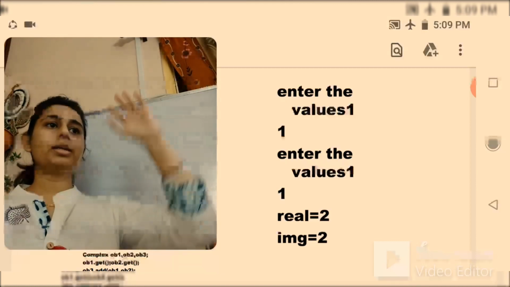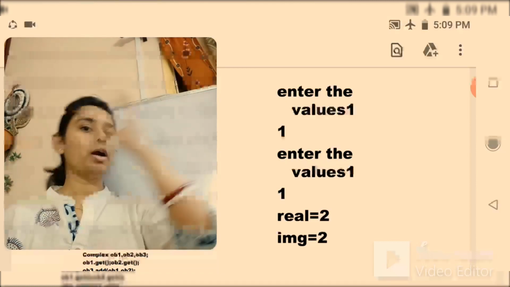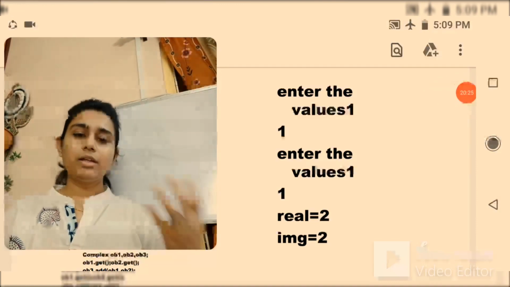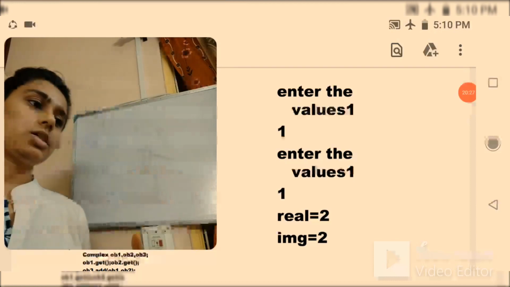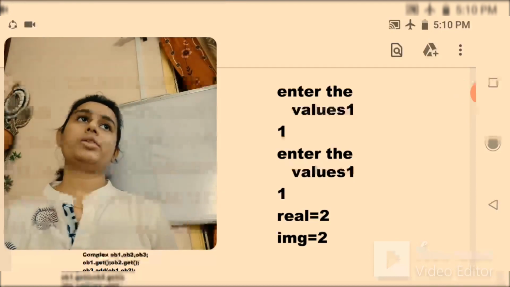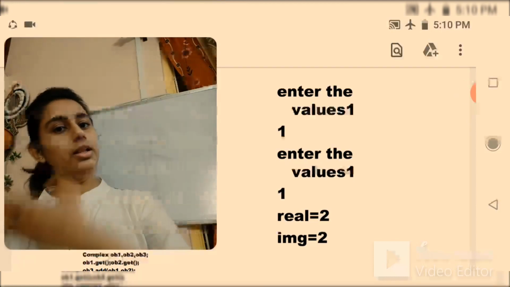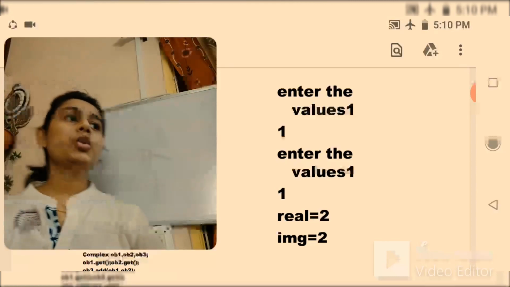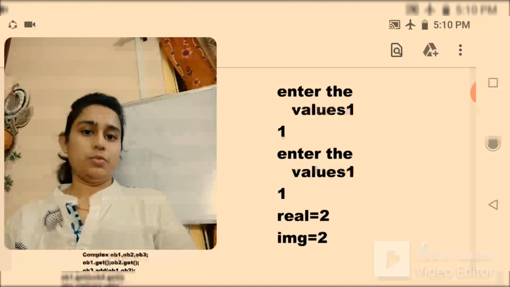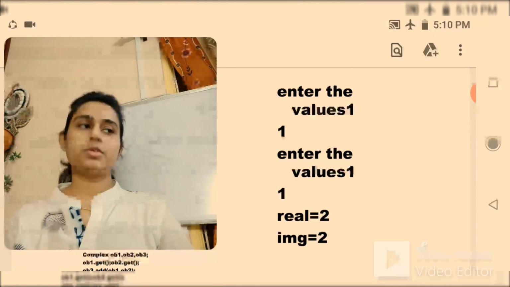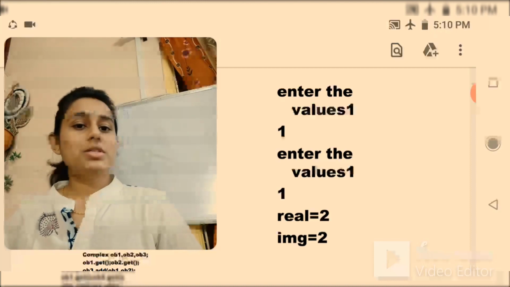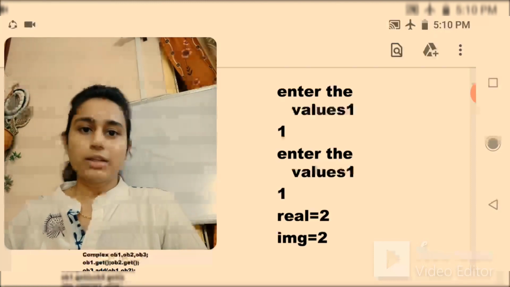So I have designed the class in such a way that it has two attributes, real and imaginary. Now it is given that you have to add two complex objects or two complex numbers. So you must have an add function to add these complex numbers.